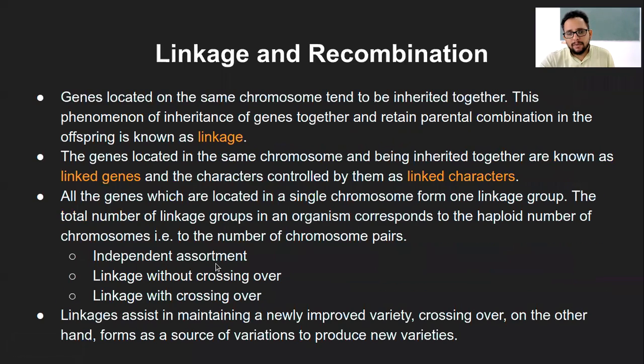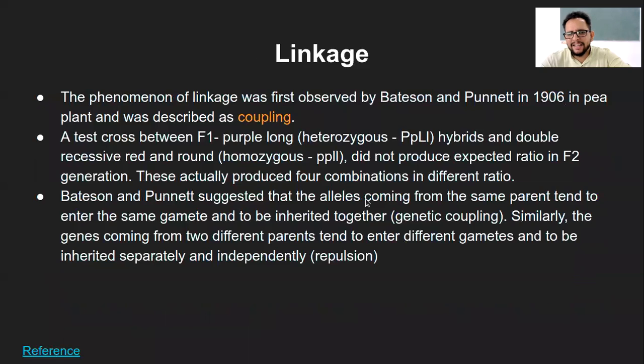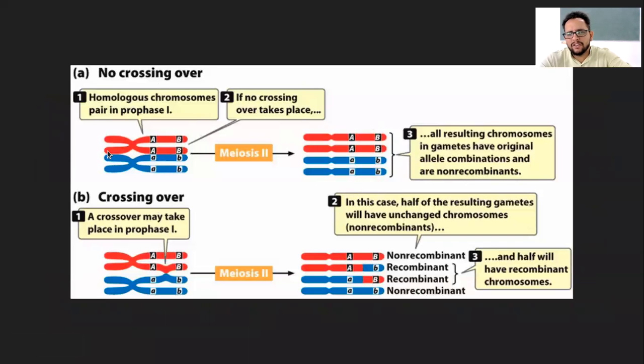Okay, so that is what was independent assortment, linkage without crossing over, and linkage with crossing over. That's what we saw in these 3 examples and the diagram. Again, here it does not mention the independent assortment diagram, but that you already know from the dihybrid crosses. So that is not included here.